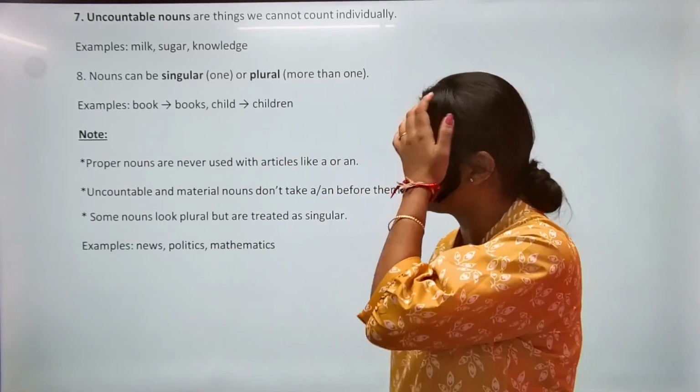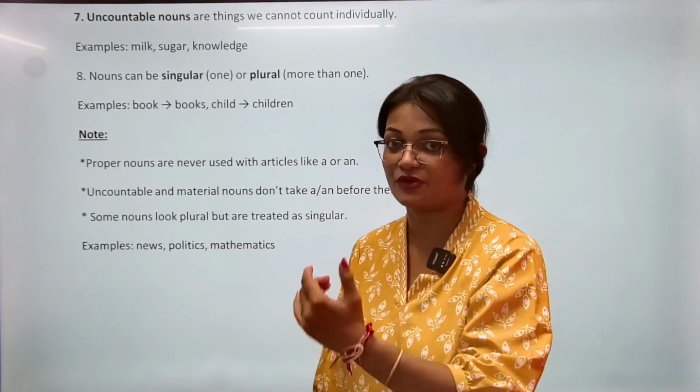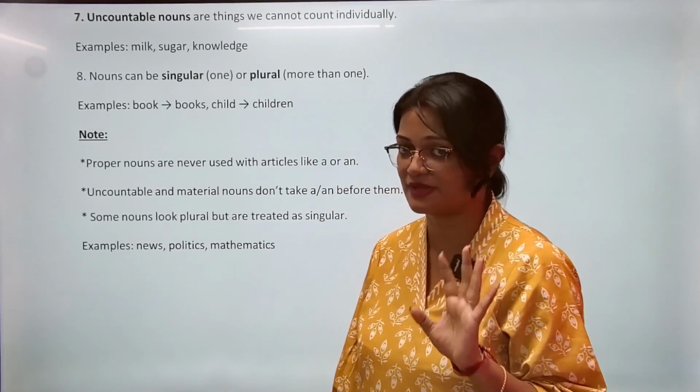We never use it. Okay, or suppose name, Ram is coming. Okay, we don't say a Ram or the Ram is coming, right? So we will never use articles before proper noun. This is a must rule.